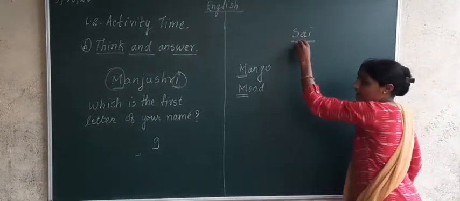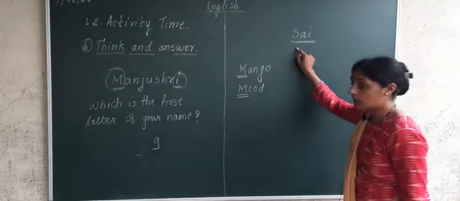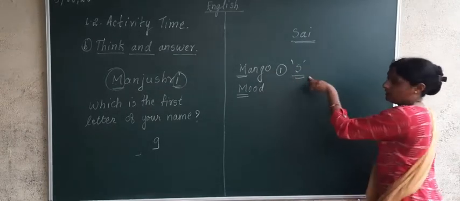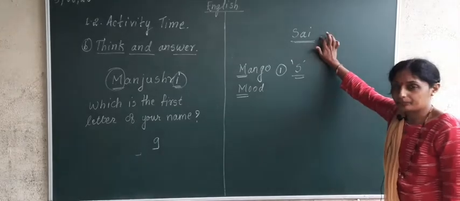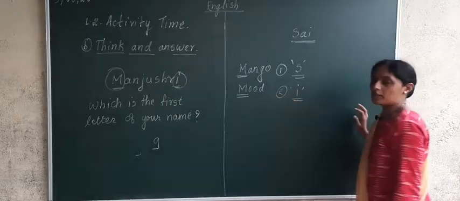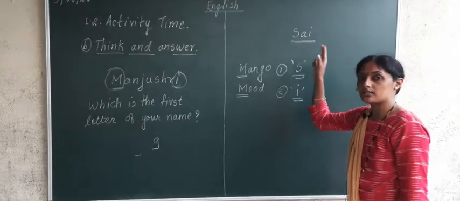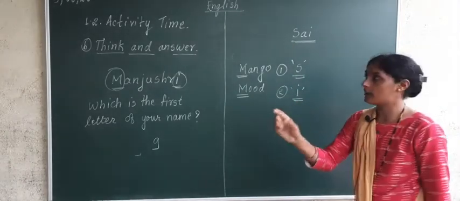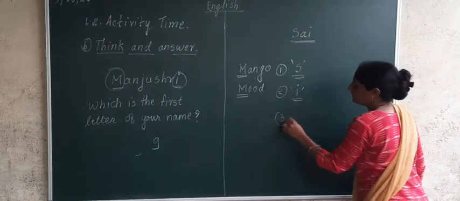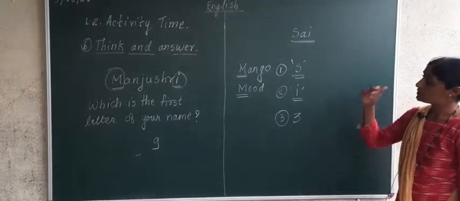Which is the first letter in this name? The first letter in the name Sai is S. Correct. Which is the last letter? The last letter is I. And if I ask you how many letters are there in your name, or the spelling of your name, then you have to count how many are there. 1, 2, 3. Then you will give me the answer, ma'am, there are 3 letters in my name. Correct?